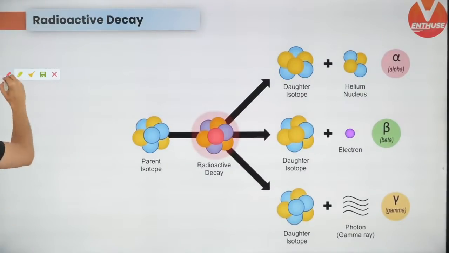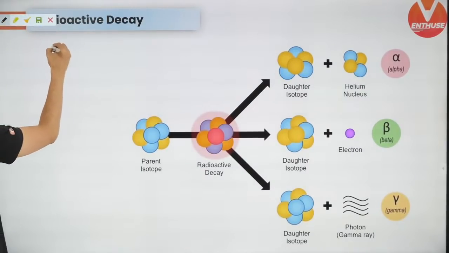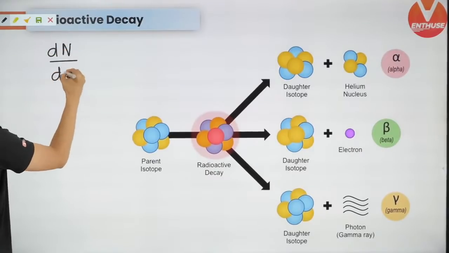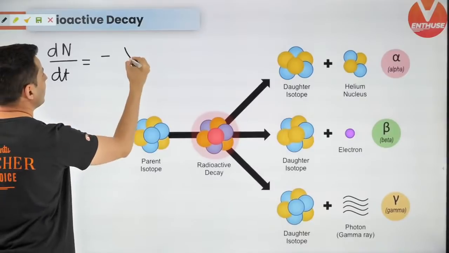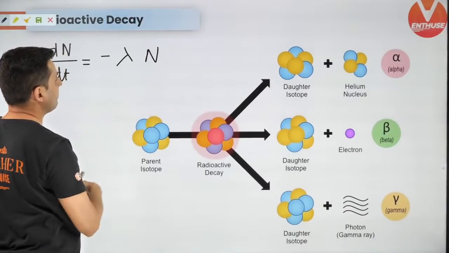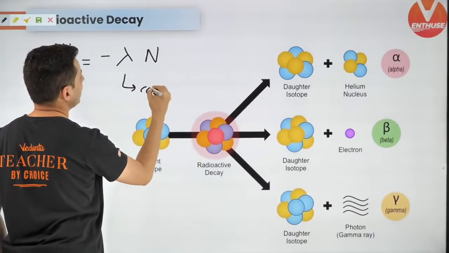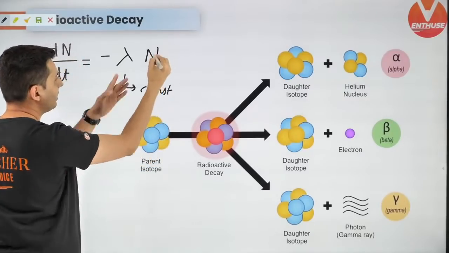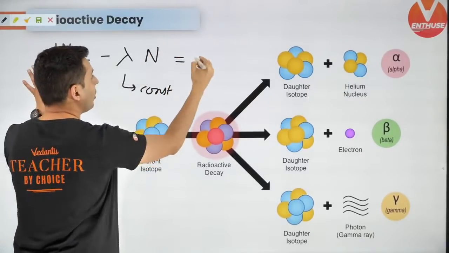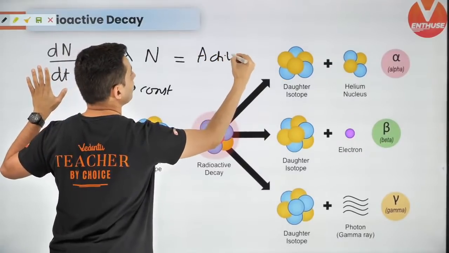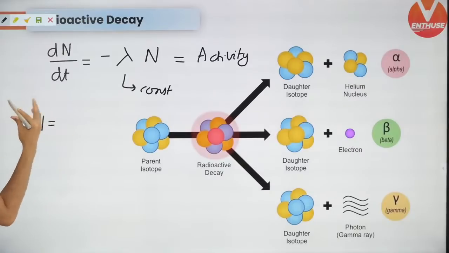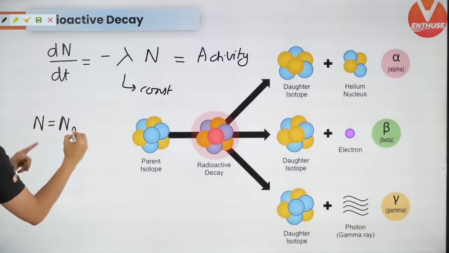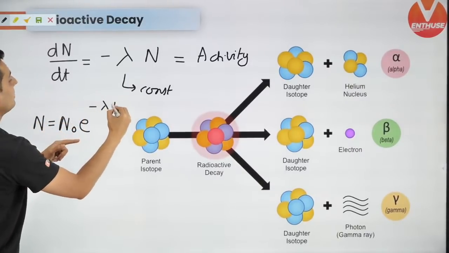Then your radioactive decay formulas: rate of disintegration dN by dt is minus lambda into N. Lambda is the decay constant, and N is the material which is present. This is also called the activity of that sample. In general, N is initial sample N0 e raised to minus lambda t.